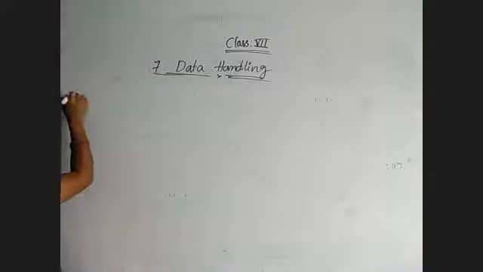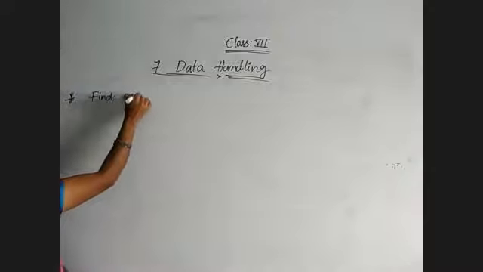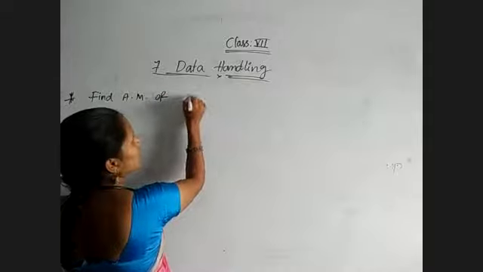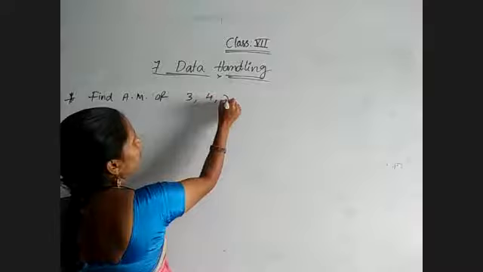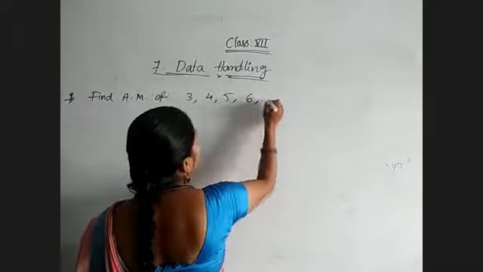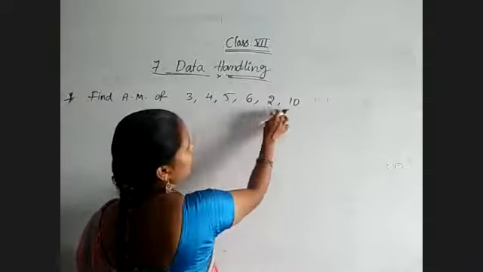For suppose I am giving the data like this. Find the arithmetic mean of 3, 4, 5, 6, 2, 10. That is 1, 2, 3, 4, 5, 6 observations.